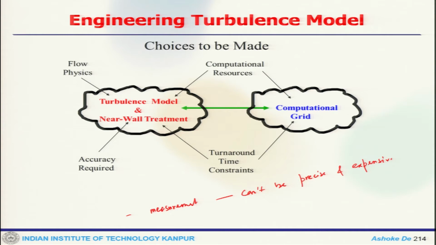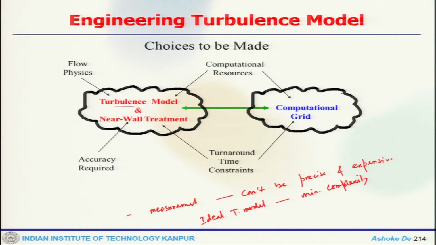So the ideal turbulence model should introduce minimum complexity while capturing the essential flow physics, the relevant physics. So you have a turbulence model and near wall treatment if it is a wall bounded flow.